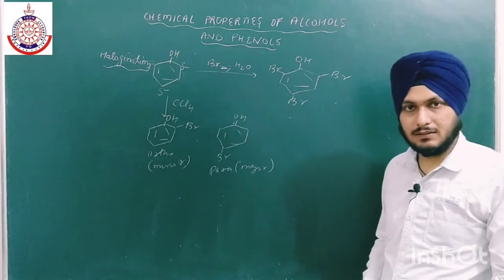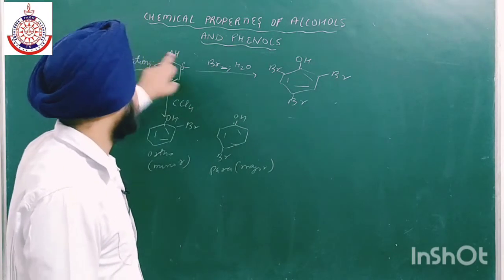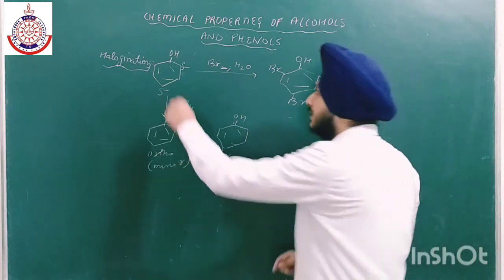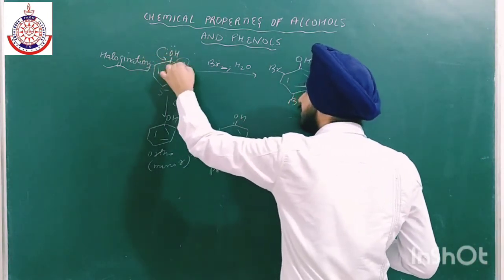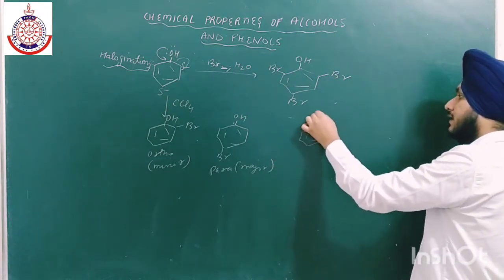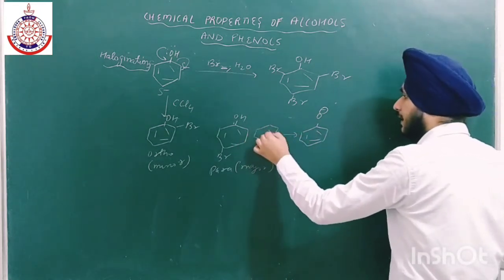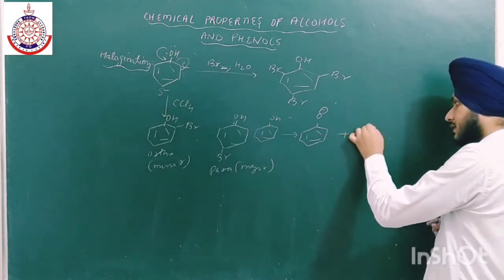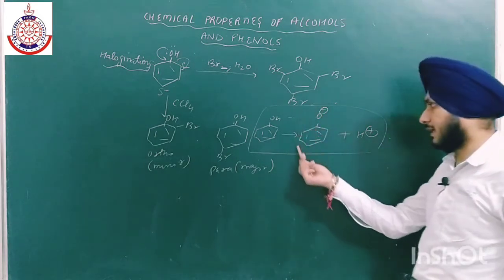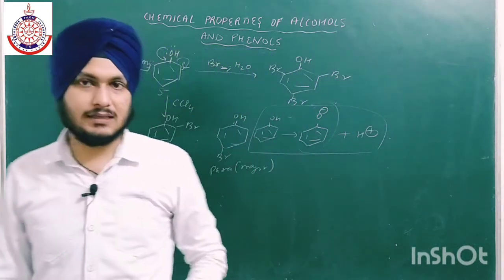Because in case of polar solvents, the delocalization can easily take place. Okay, polar solvent क्या करता है, इसको ionize होने में help करता है. This bond can easily shift over here and shift over here. We can easily form phenoxide ion. We can easily form this ion as well. Okay, this phenol can easily break into this in presence of polar solvent, and then this will show the resonating effect very fast. The phenoxide ion का resonating effect ज़्यादा होता है as compared to phenol.